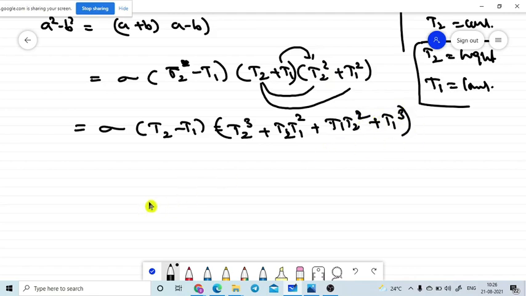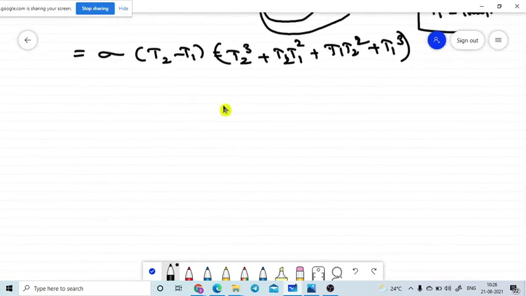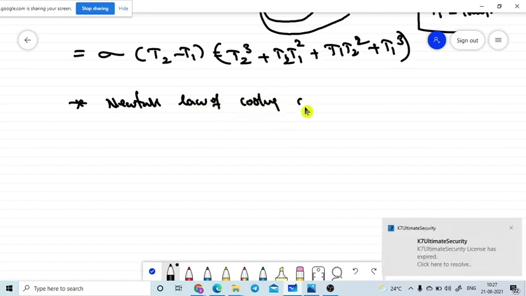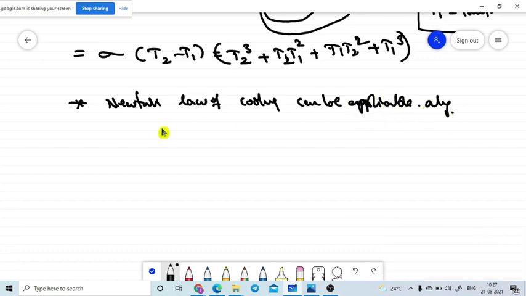But Newton's law of cooling can be applicable only if the two bodies have a very small temperature difference. This is very important. Newton's law of cooling can be applicable only for a very small temperature difference.